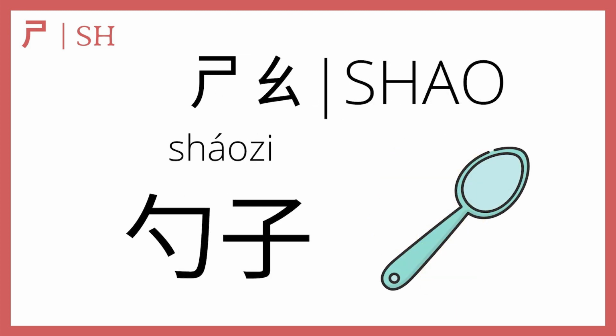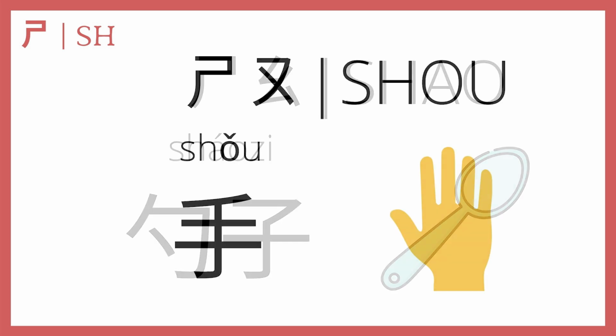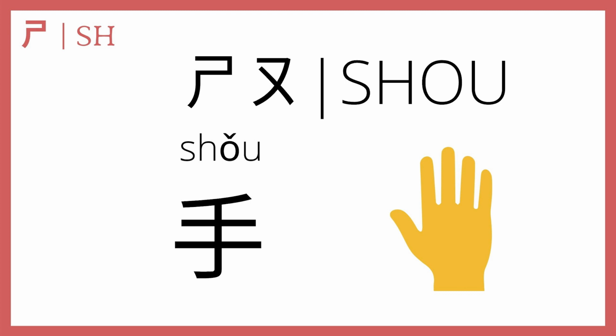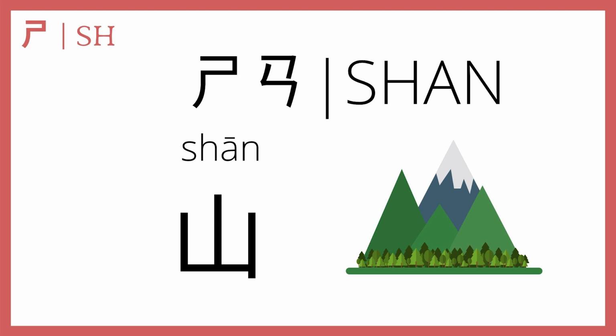Now, shi plus ao makes 勺 as in 勺子, which means spoon. 勺子. And then we have shi plus o, which makes 手, hand. 手. Now we have shi plus an, which makes shan as in mountain.